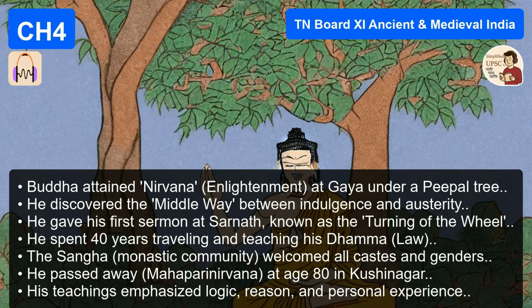Hinayana means the lesser vehicle, which is a name given to them by their rival, so it's a bit loaded. But they represent the original, more orthodox school of thought. So for them, Buddha is a great teacher, an enlightened human being, a guide to be followed, but not a god to be worshipped. No idols then. No idol worship. And they stuck to the Pali language, the language of the common people that Buddha himself used.